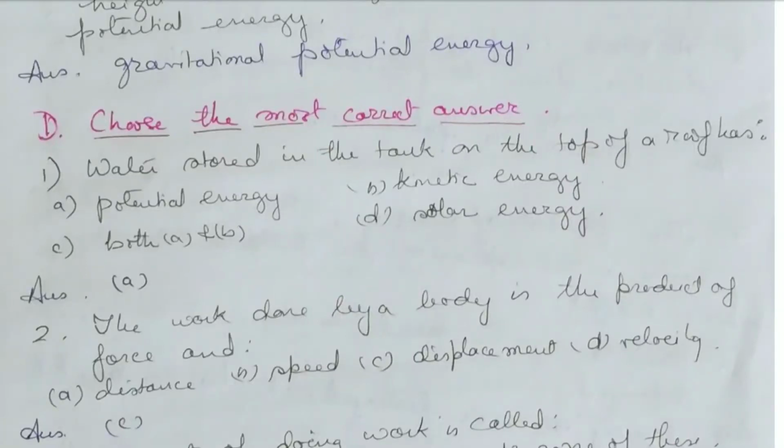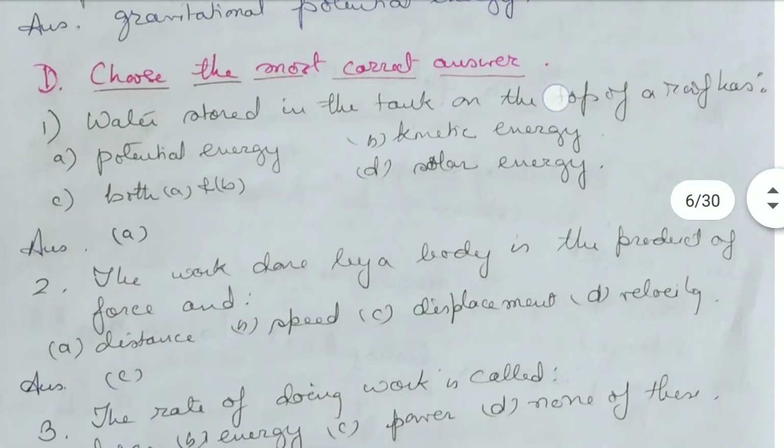Today I am going to continue with the question answer series of the energy chapter, class 8 syllabus of ICSE. Okay, so I'm starting today with the choose the most correct answer. First is, water stored in the tank on the top of the roof has potential energy.